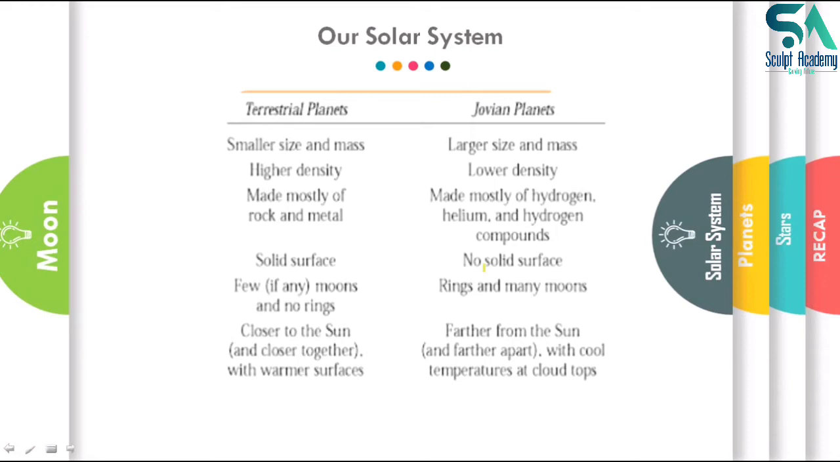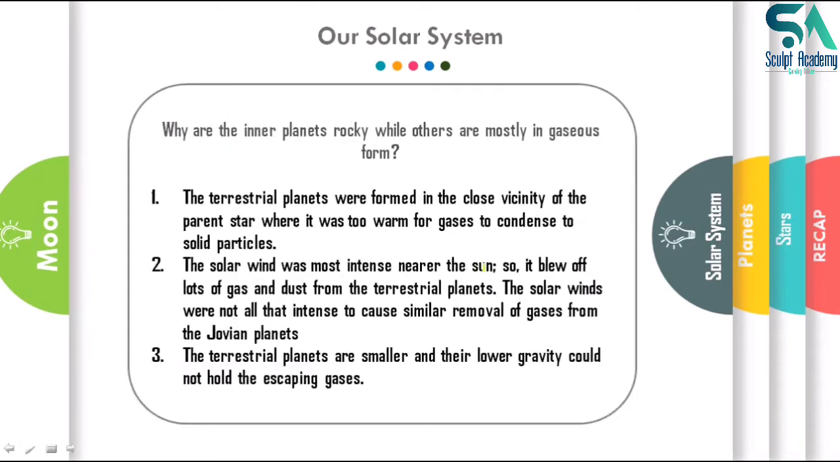Now we have terrestrial planets, which are closer to the sun, meaning their distance from the sun is smaller. Second are Jovian planets, which are farther from the sun, and hence those planets nearer to the sun are warm enough, with a warm surface, and Jovian planets which are farther away are cooler in temperature, and the temperature there is very cold.